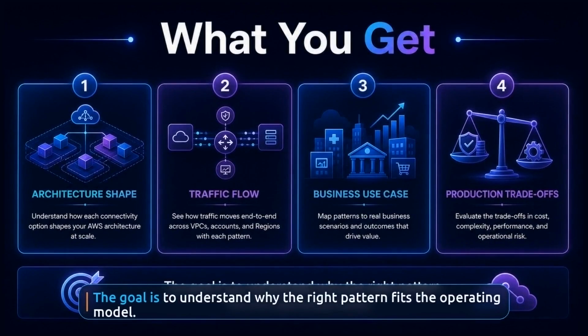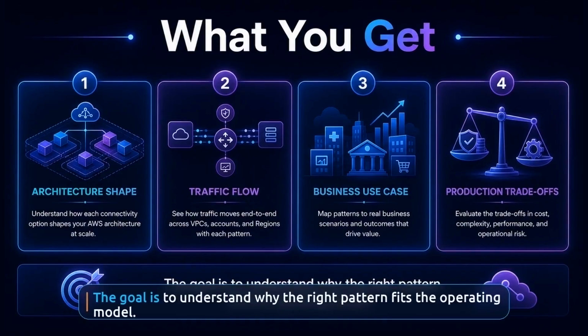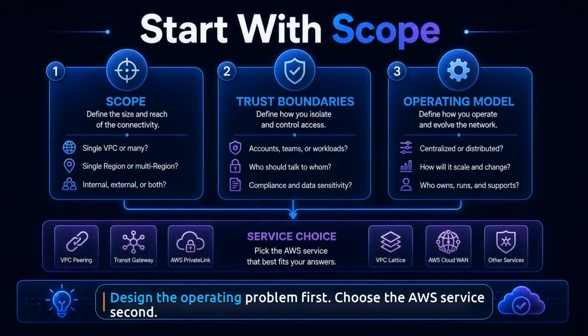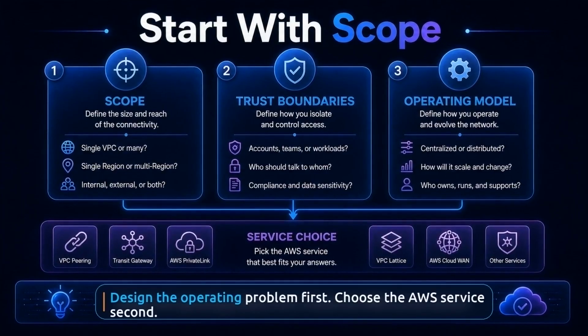By the end, you should understand the architecture shape, the traffic flow, the business use case, and the production trade-offs behind each option. I want you to leave knowing not only what the services are, but why experienced teams choose one over another. Here is the rule I want you to carry through the whole lesson. Start with connectivity scope, trust boundaries, and operating model first. Then choose the AWS service that matches them. That order prevents most design mistakes.